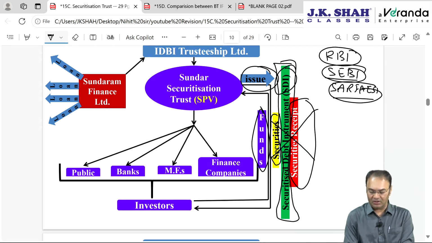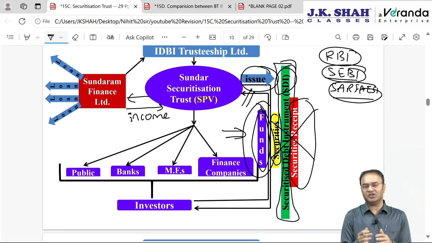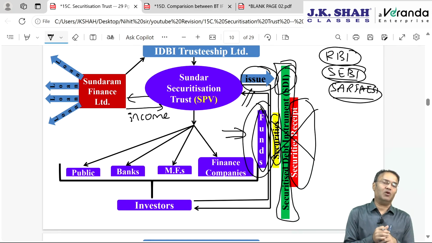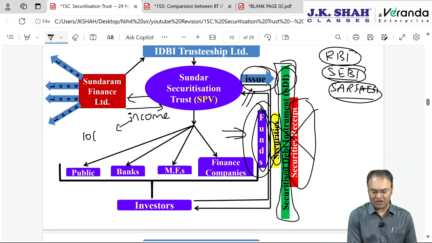Now they will collect funds from us and they will issue us securities. After collecting funds, they will invest this 3000 crore and then they will earn income. How will income be generated? Income will be earned by way of interest and by way of recovery. Instead of 3000 crore, if they are able to recover, let's say 3100 crore, then 100 crore is a profit. That income will be totally exempt under section 10(23DA) in the hands of the securitization trust.